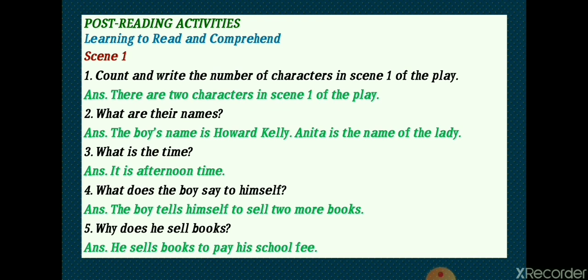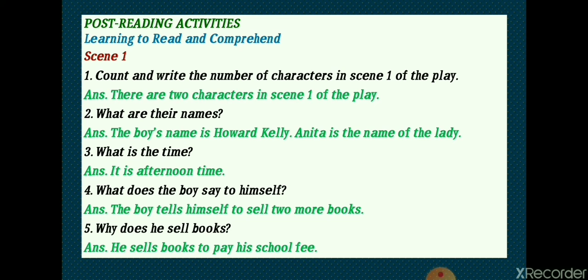Okay, now match your answers with these answers. Count and write the number of characters in scene 1 of the play. Now, my dear students, we know that there were only 2 characters. So, there are 2 characters in scene 1 of the play. What are their names? As we all know, the boy's name is Howard Kelly. And what was the name of the lady? Yes, she was Anita. Anita was the name of the lady.